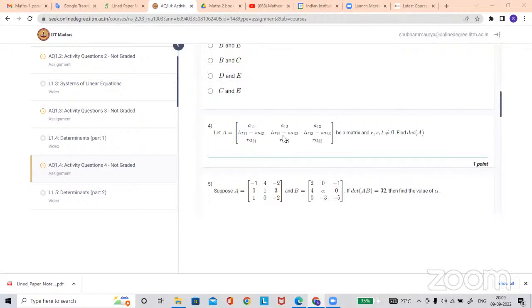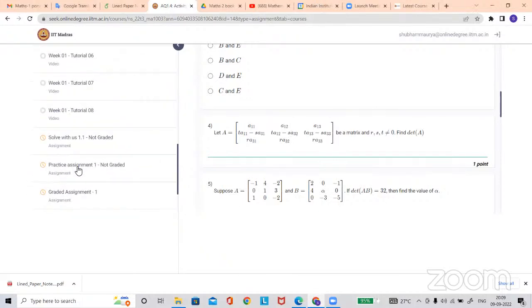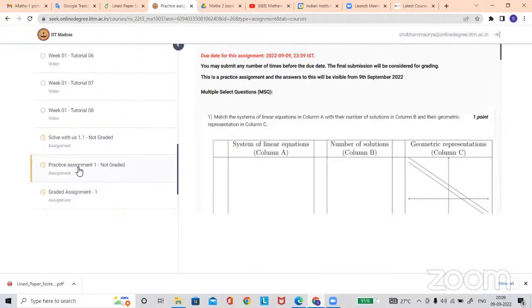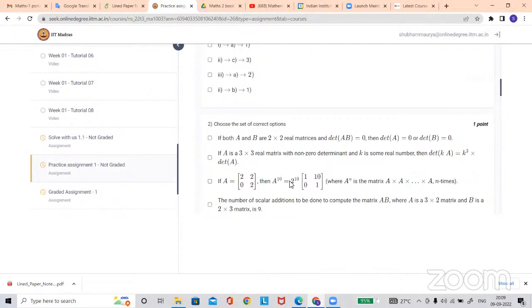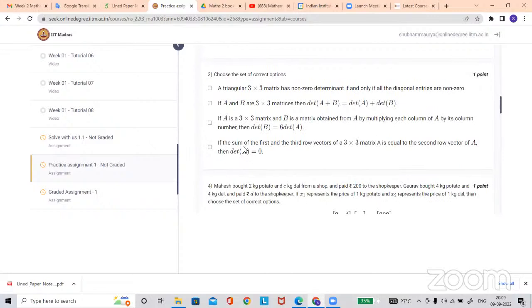Sir, in practice assignment question number 3, there is a statement: if the sum of the first and the third row vector of a 3 cross 3 matrix A is equal to the second row vector of A, then the determinant equals 0. Which practice? Question number 3, the last statement. Okay, this one.